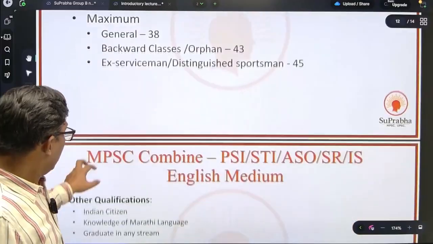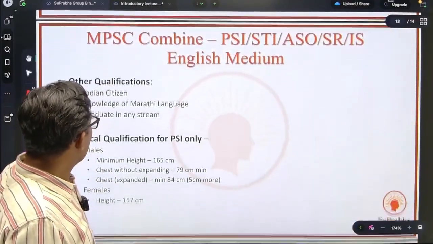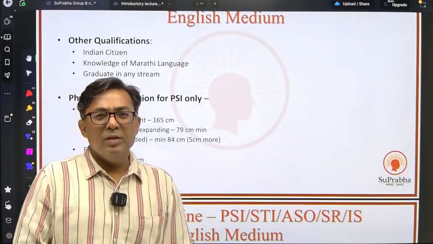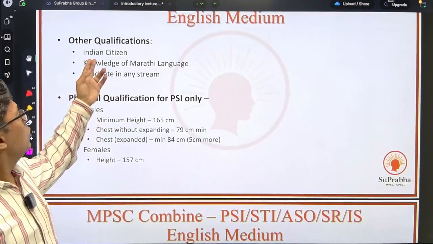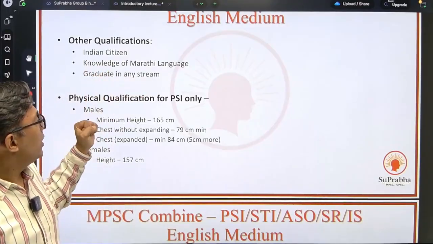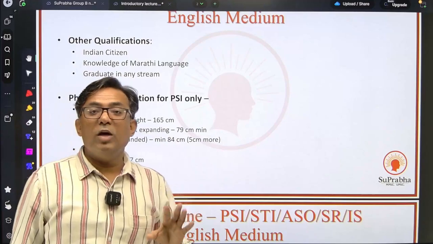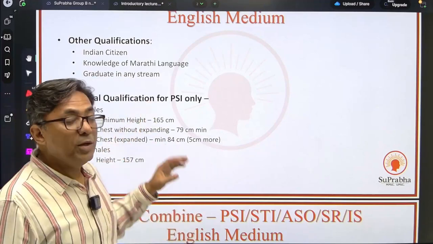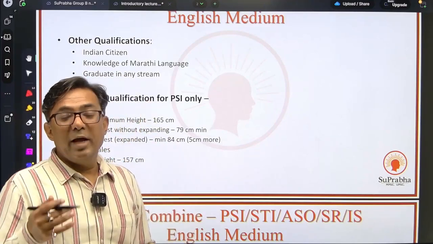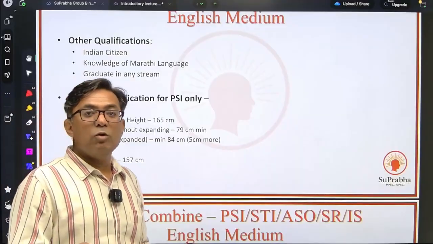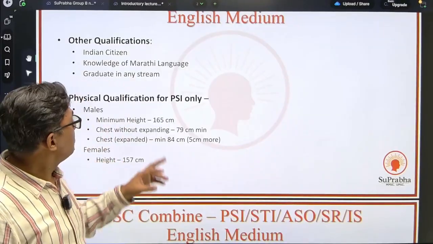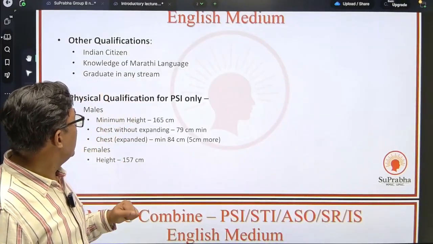And if you look at the other general qualifications, you should be an Indian citizen with knowledge of the Marathi language. So if you have Marathi as a subject in 10th standard, you will be eligible. Even if you don't have Marathi as a subject and you want to give this exam, there is a way out. You can contact us later. Then you should be a graduate in any stream.